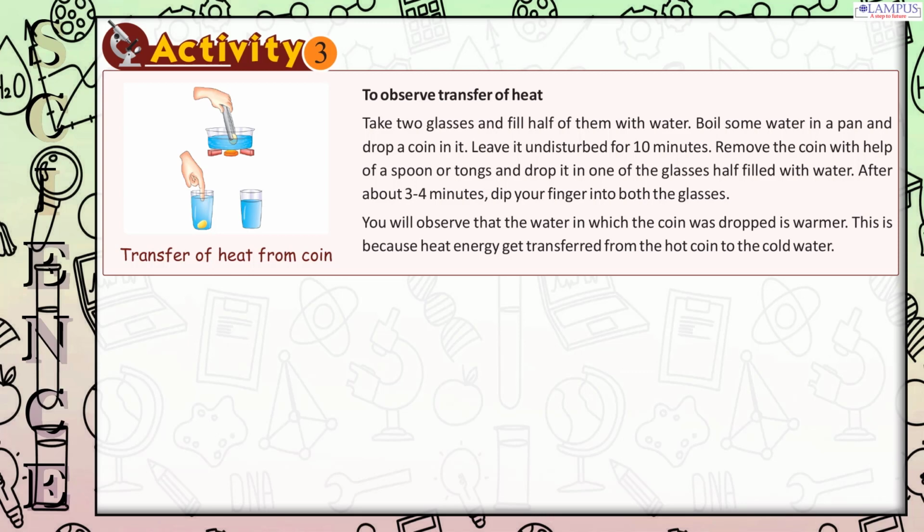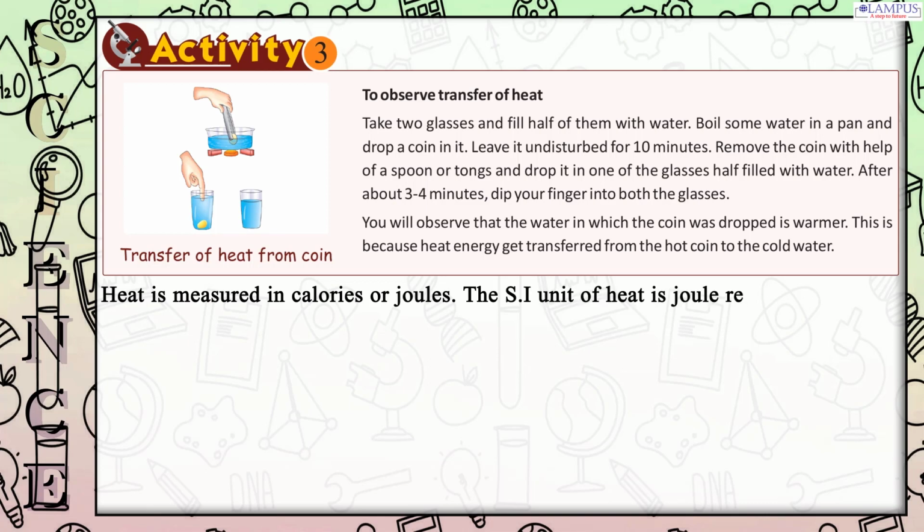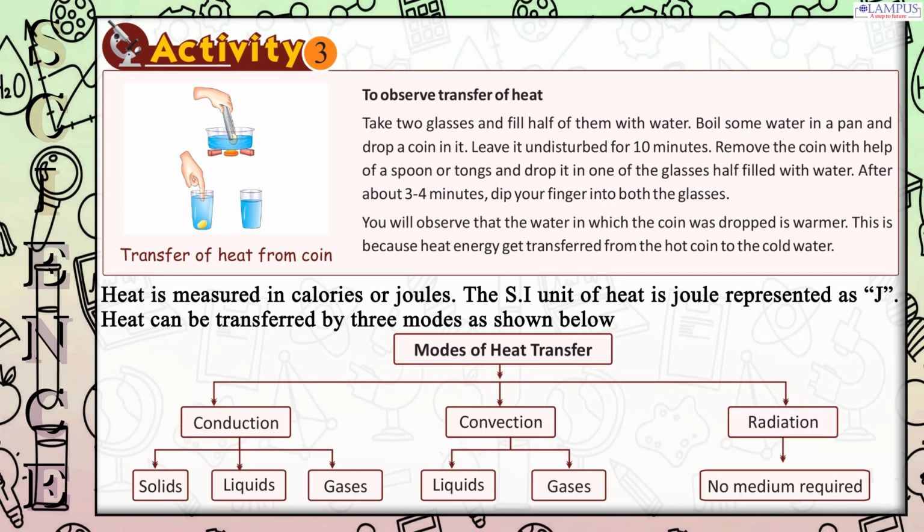You will observe that the water in which the coin was dropped is warmer. This is because heat energy gets transferred from the hot coin to the cold water. Heat is measured in calories or joules. The SI unit of heat is joule, represented as J. Heat can be transferred by 3 modes as shown below. Modes of heat transfer: conduction, convection, radiation.